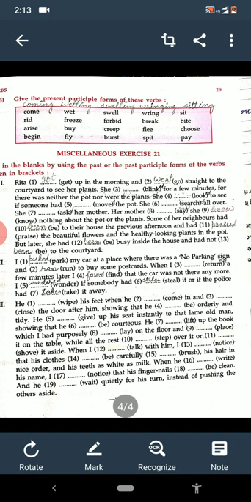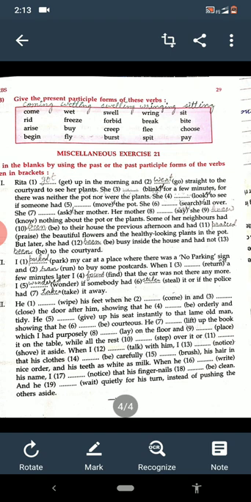She looked to see if someone had moved the pot. She searched all over. We are writing the past and past participle.